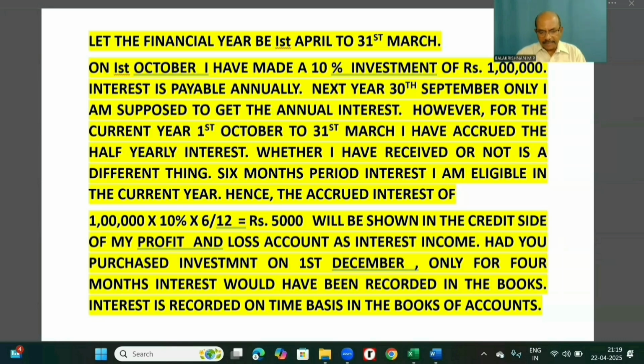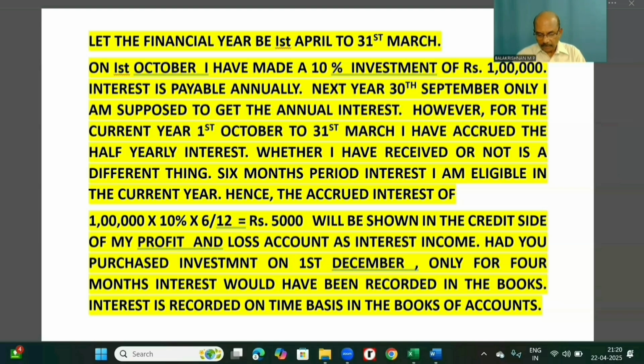However, for the current year, 1st October to 31st March, I have accrued the half-yearly interest. Whether I have received it or not is a different thing. For the 6 months period, I am eligible for interest in the current year. Hence, the accrued interest of 1 lakh into 10% for half-yearly, that is rupees 5,000, will be shown in the credit side of my profit and loss account as interest income.